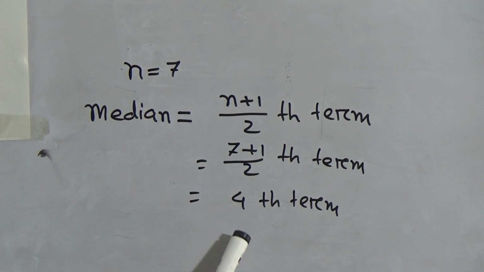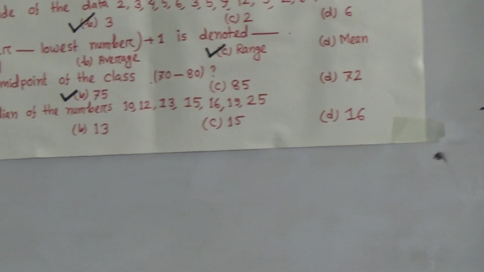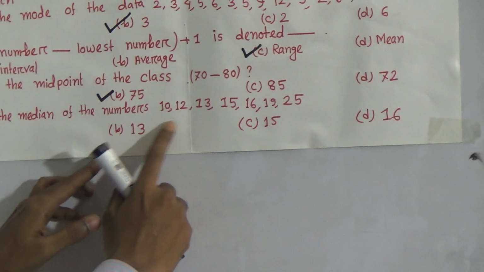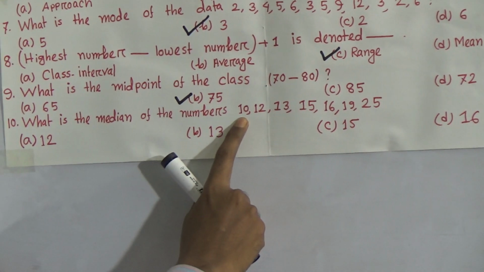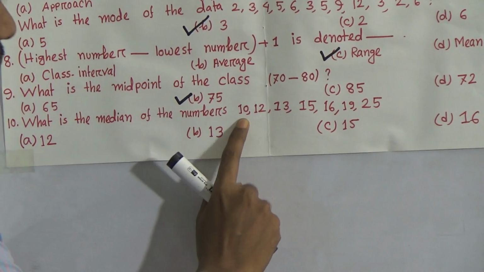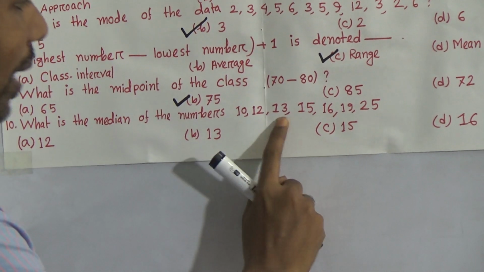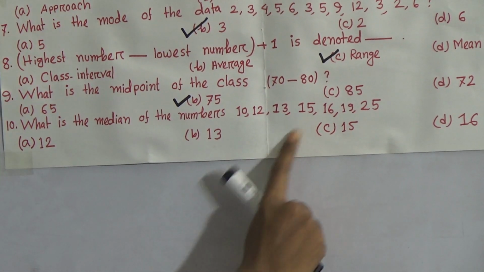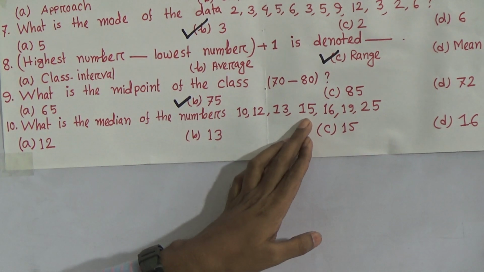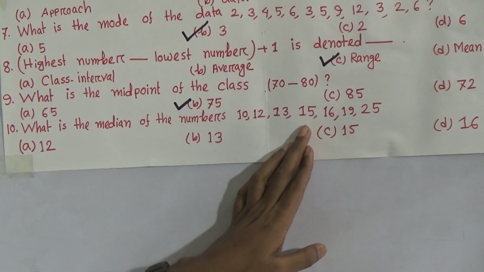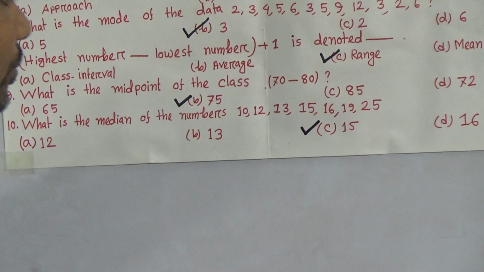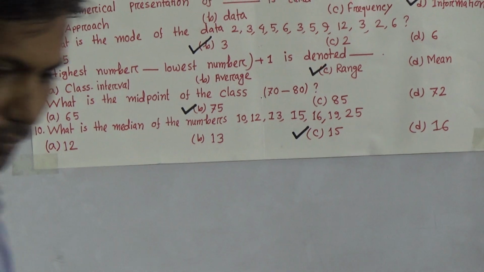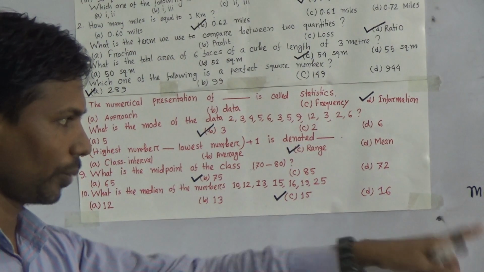Now look, which one is the fourth term? Among 10, 12, 13, 15: this is the first term, second term, third term, and this is the fourth term. So the fourth term is 15. So our answer will be 15. Okay, dear student, I hope you understood and you memorized the formula.